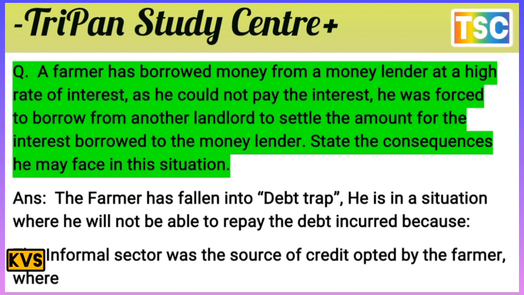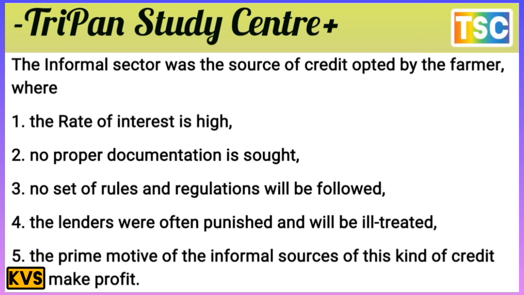The answer: the farmer has fallen into a debt trap. He is in a situation where he will not be able to repay the debt as it increases, because the informal sector was the source of credit obtained by the farmer, where the rate of interest is high, no proper documentation is sought, and no set of rules and regulations is followed.